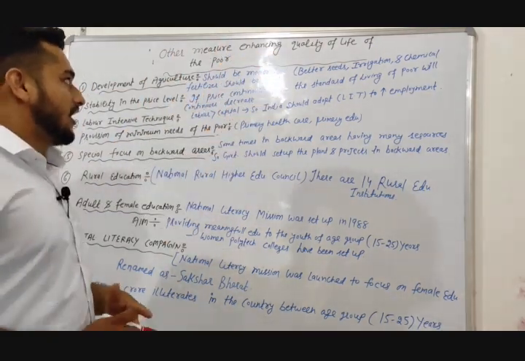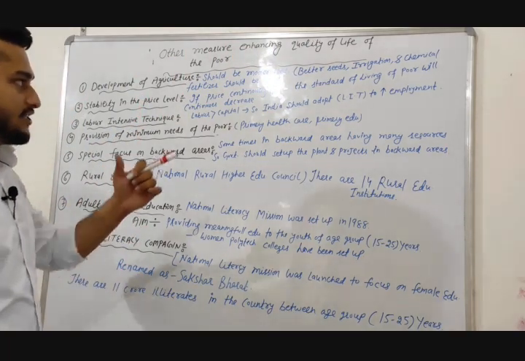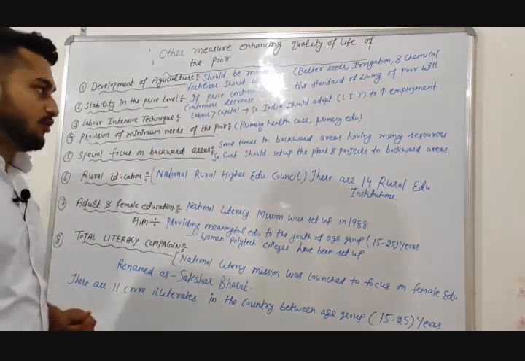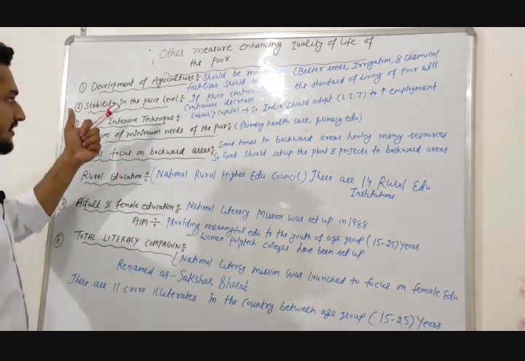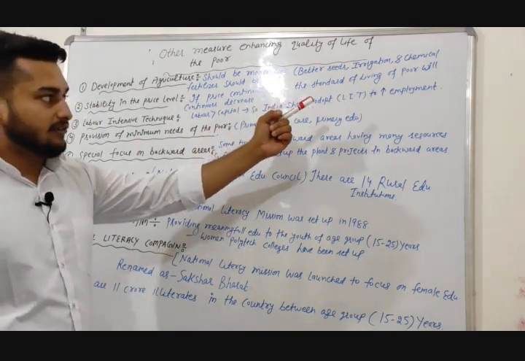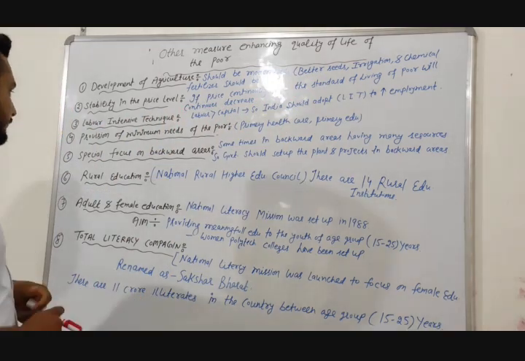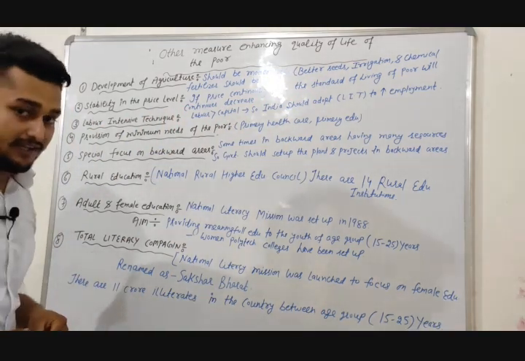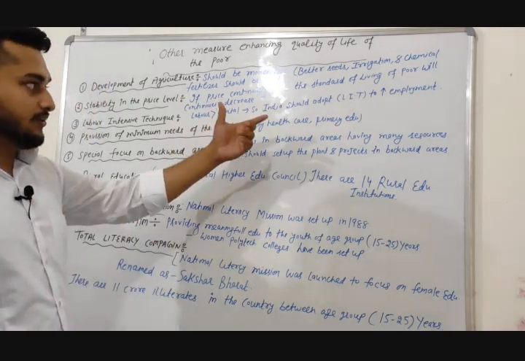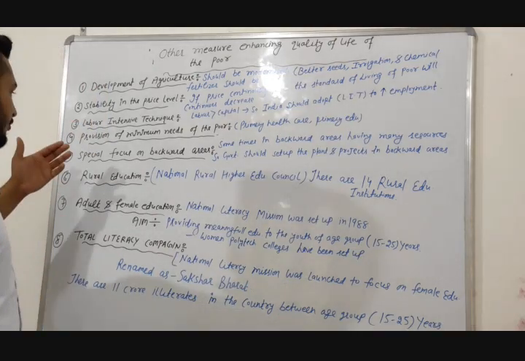Other measures for enhancing the quality of life of the poor. First, development of agriculture. Agriculture should be modernized. Better seeds, irrigation and chemical fertilizers should be used. Second, stability in the price level. If prices continuously rise, the standard of living of the poor will continuously decrease. Third, labor intensive technique, in which labor is used more than capital. So India should adopt the labor intensive technique to increase employment.